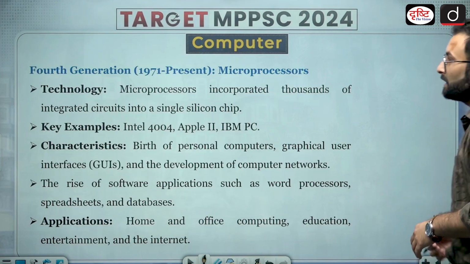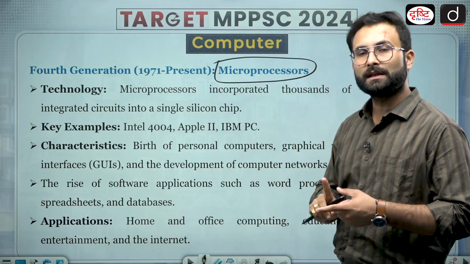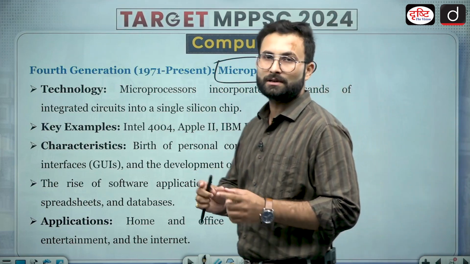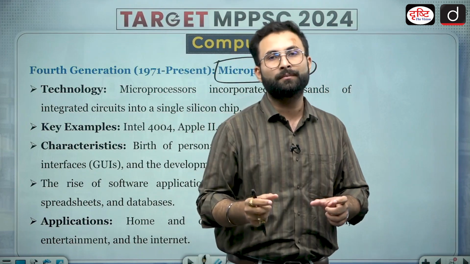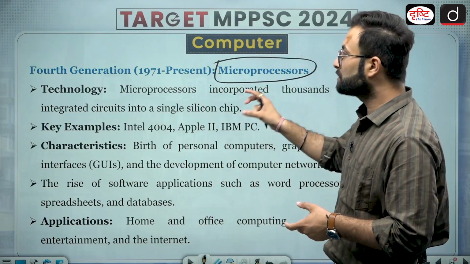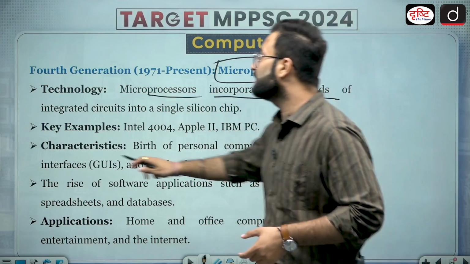Now the fourth generation: this is the time microprocessors arrived. From the name it is clear that they are micro in size, smaller, and higher in processing capacity. Microprocessors incorporate thousands of integrated circuits.